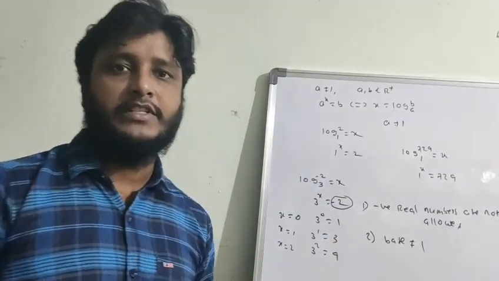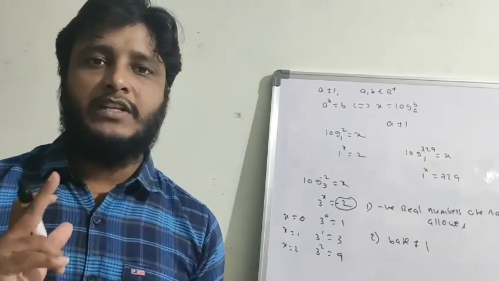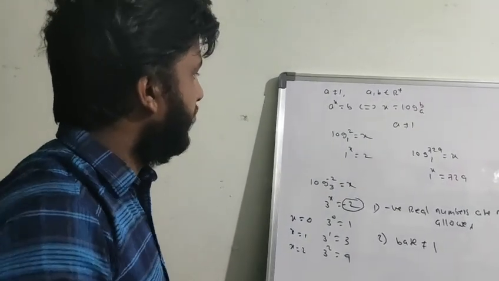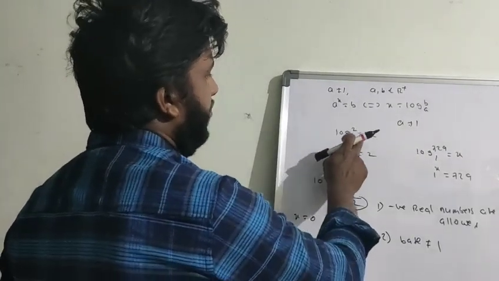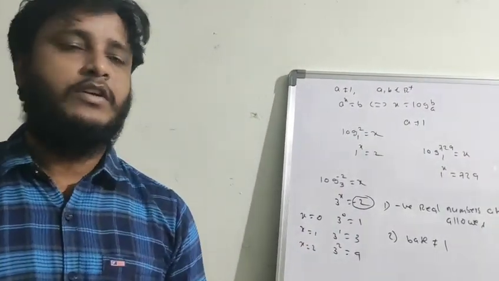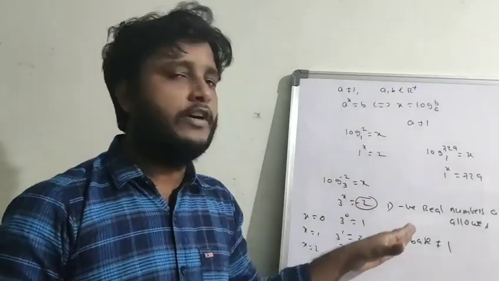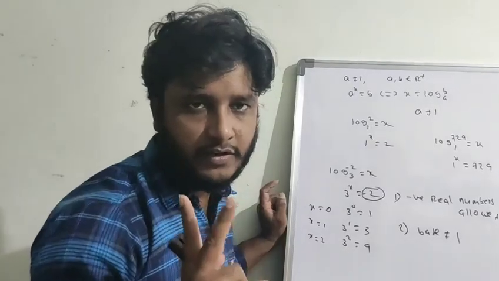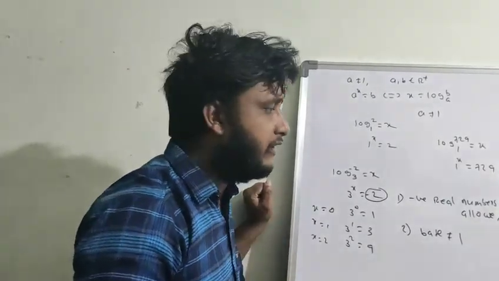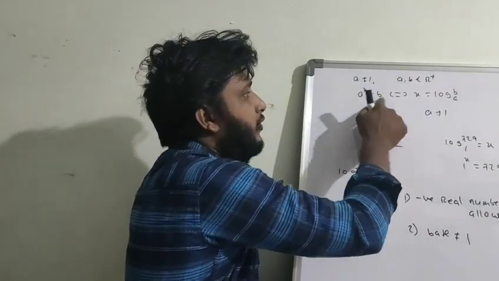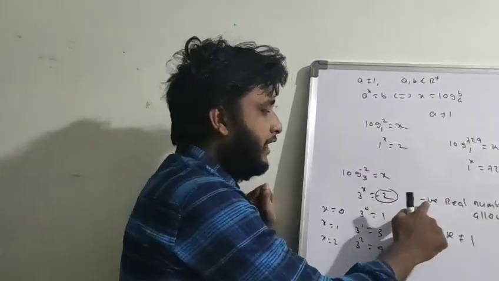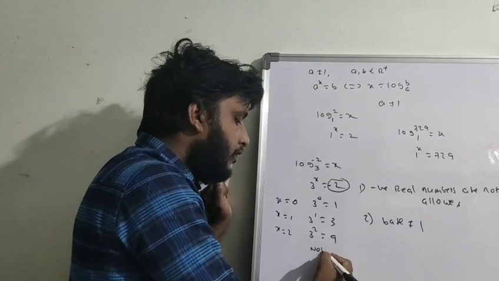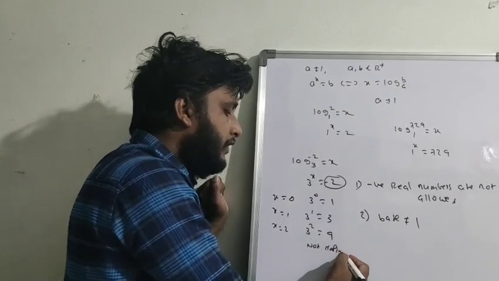In examinations, they will ask this type of questions, especially reasoning and proof questions. For example, Kalyani says that log 2 base 1 equal to x is valid. Do you agree with her or not? For this type of question, you have to know the concept. This concept is very important. According to the definition of logarithms, a and b should be positive real numbers. If you take negative real numbers, it is not defined.